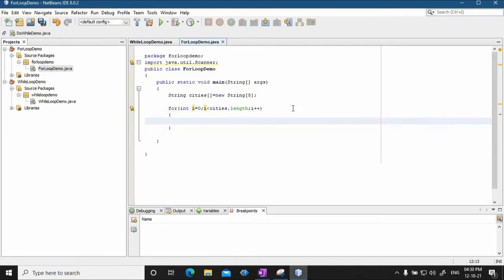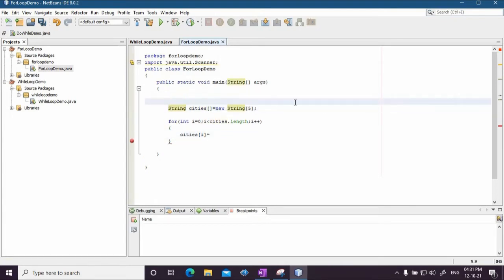cities. So, I will say cities of I equal to, I have to also declare a Scanner object which I forgot. So, I can declare it here, Scanner sc equal to new Scanner(System.in).